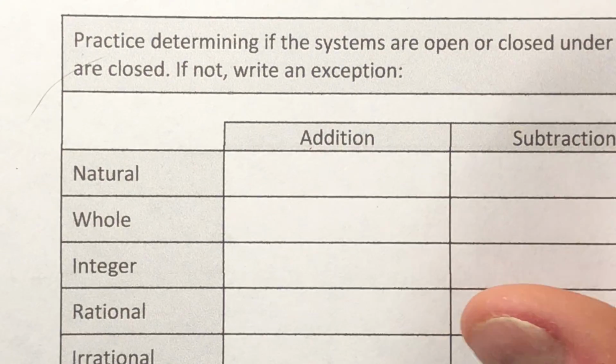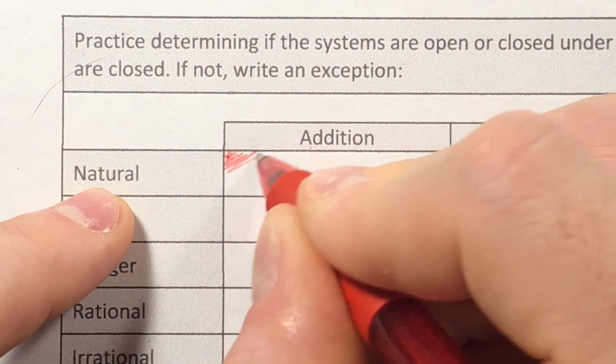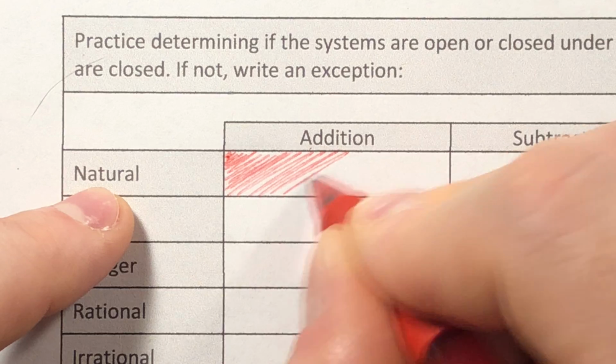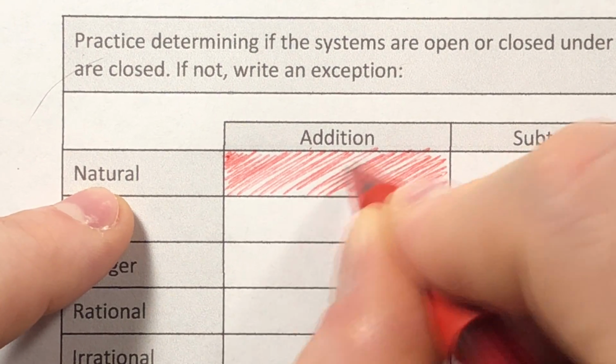So we know that down here with the table, our natural numbers are closed through addition. So we're just going to go ahead and we're going to shade this in. There's no way that we can produce anything outside of that.